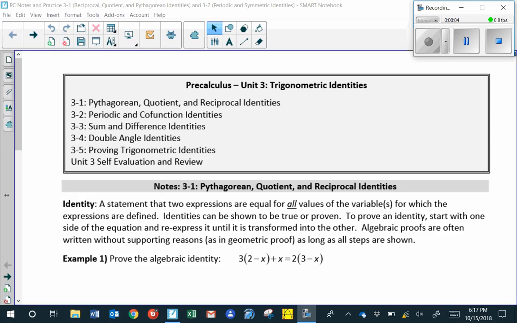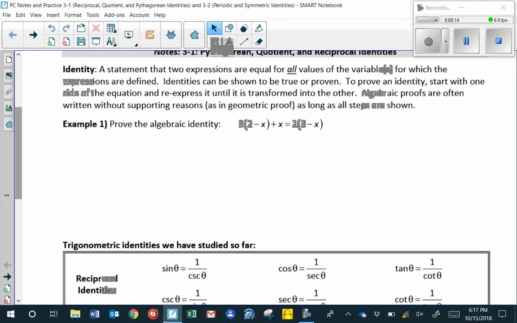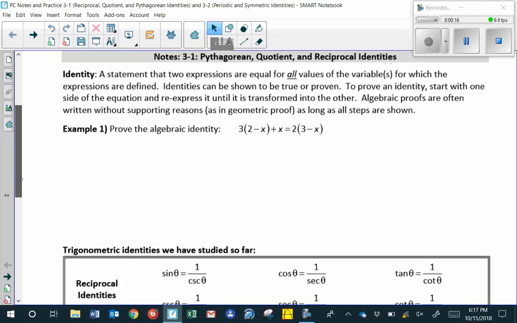Okay, today we're going to be starting Unit 3. Unit 3 is about using and proving trigonometric identities. So we'll start out by talking about what an identity is. An identity is any statement that two expressions are equal for all values of the variable for which the expressions are defined. Identities can be shown to be true or proven.